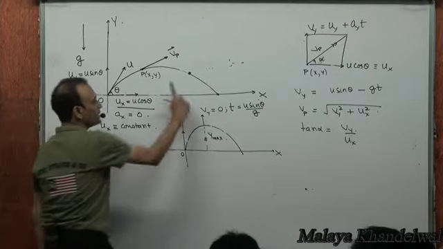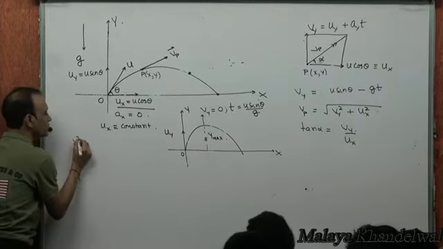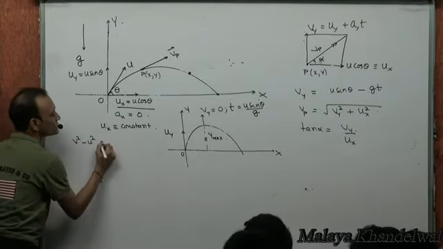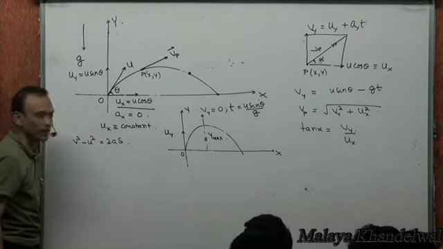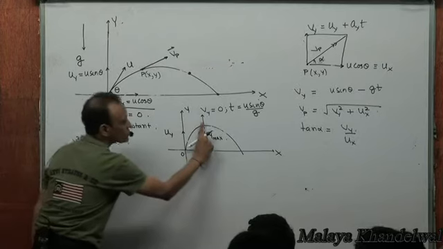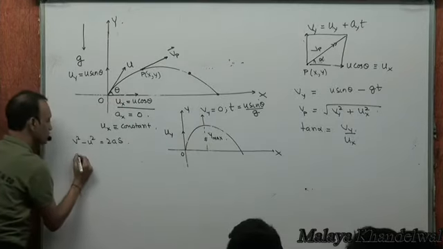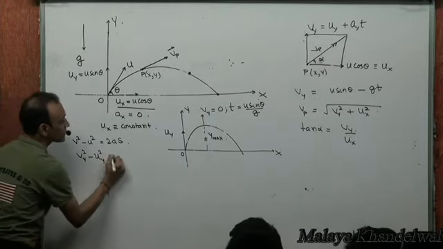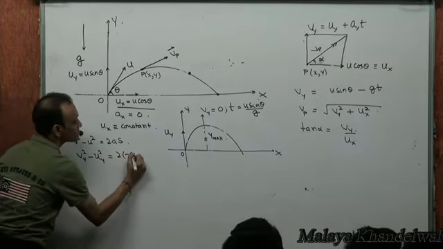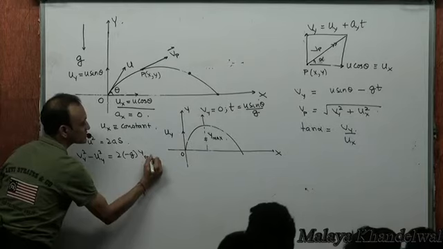Right? In the vertical direction, I'll apply the equation v squared minus u squared is 2as. So vy is 0. So I'll say vy squared minus uy squared is 2 into minus g into y max.